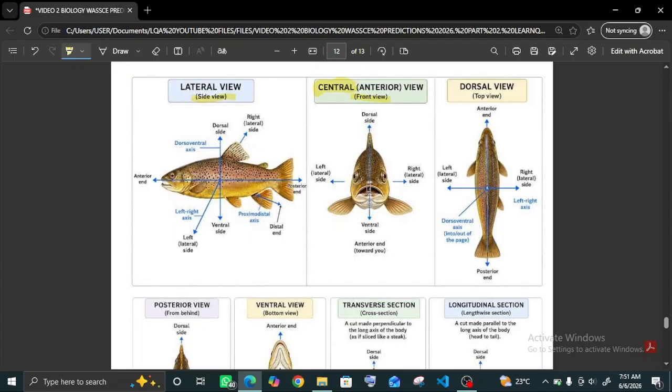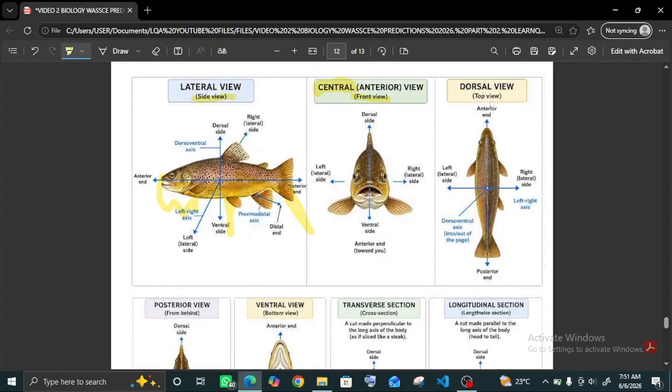Different kinds of organisms have their different views. So a human being does not look like this. The face is like this. This is where the face is. Then the hands are here, the legs. So you cannot compare the anterior view of a fish or the dorsal view of a fish to that of a human. The dorsal view of a fish is the top view.